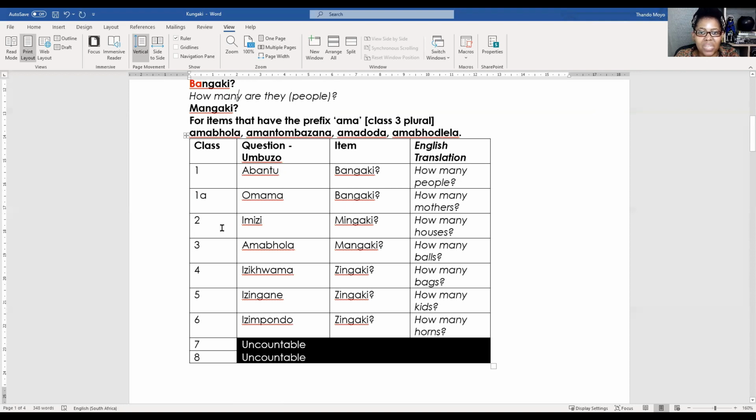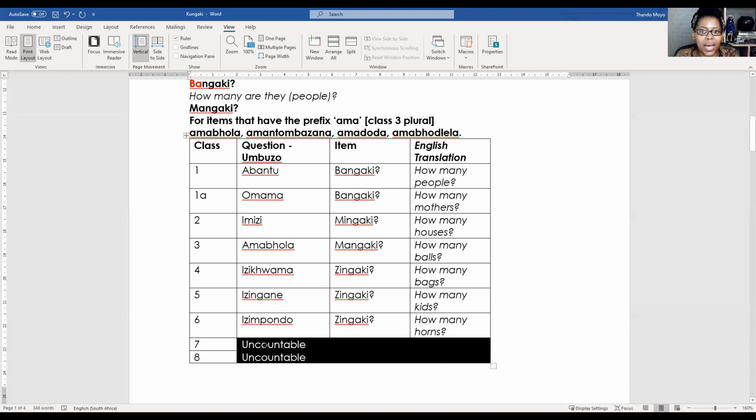Look at this one. Imizi mingaki. Do you see that? Imizi. So that's what we are using for the question word. We add that mi on the question word ngaki. Amabhola mangaki. Hey, do you see that? How many balls? Mangaki, it's speaking to amabhola. Izikhwama zingaki? Z. There it is. Zingaki. Izingane zingaki? Izimpondo zingaki?